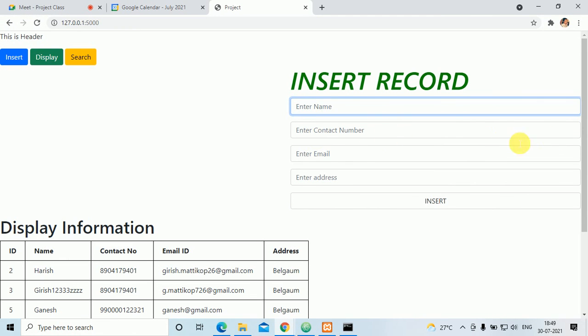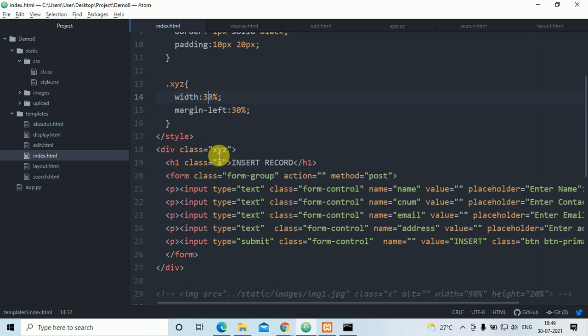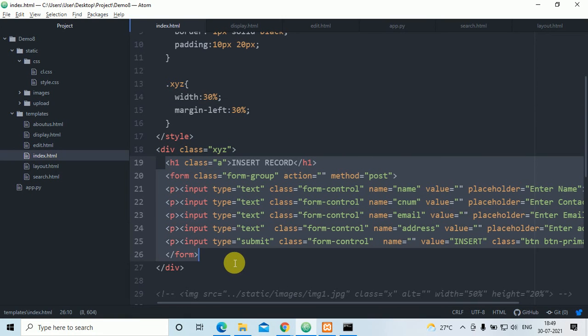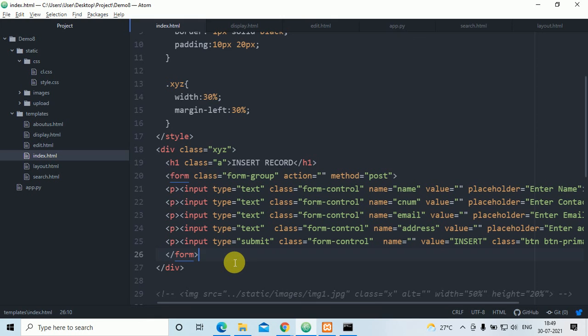So this is the width, and margin left means this part. Right now I am applying this for all, that is the div area.